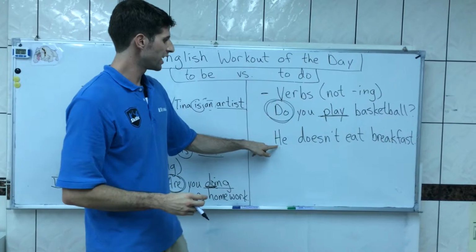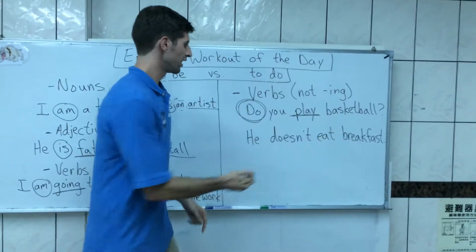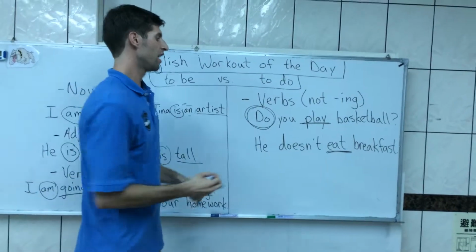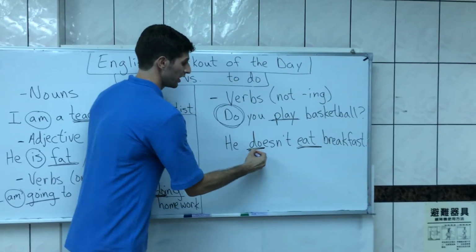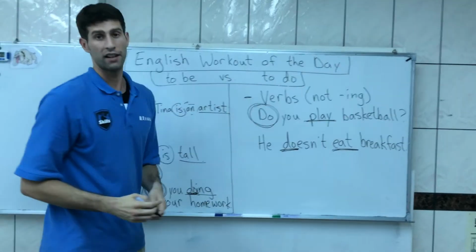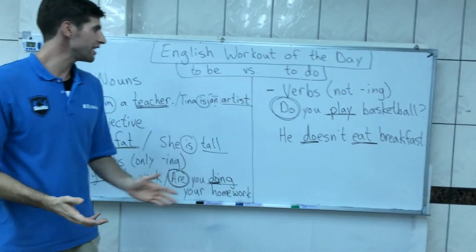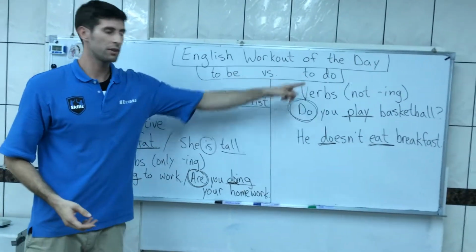Another example, he doesn't eat breakfast. We've got the verb eat. It doesn't end in ing, so we're going to use the verb to do. Here it's in the negative, does not. Alright, that's pretty much it. Like I said, quick and easy, the verb to be versus the verb to do.